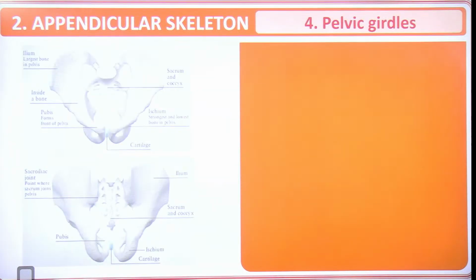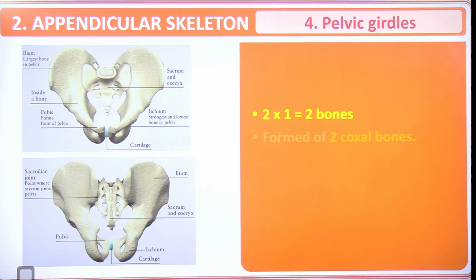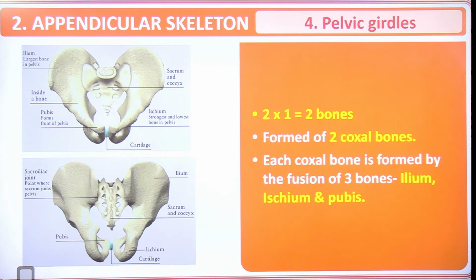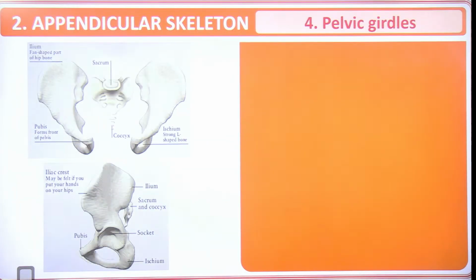And here we have total just 2 bones, and they are formed of two coxal bones, and each coxal bone is formed by the fusion of 3 bones, that is ilium, ischium and pubis. Fine. So that's all about this section.